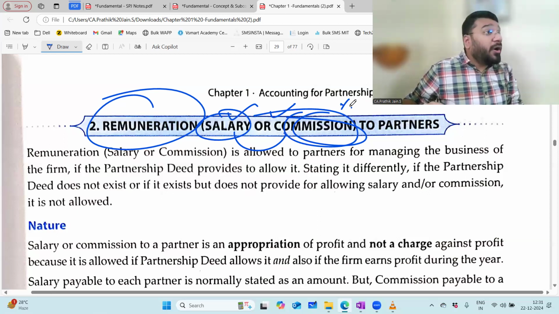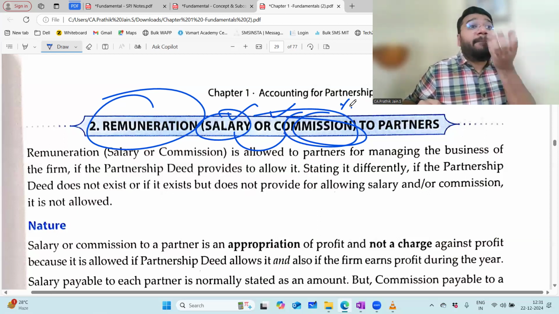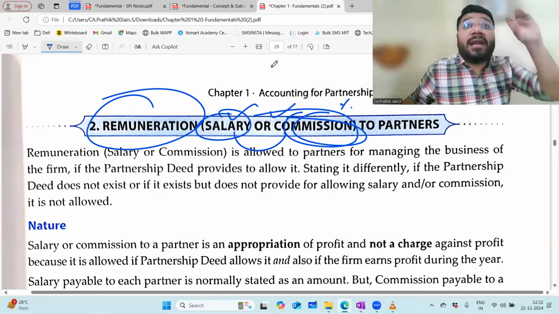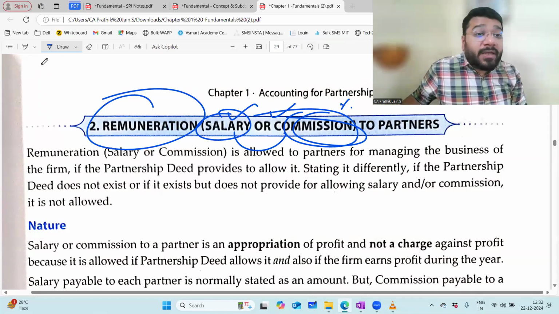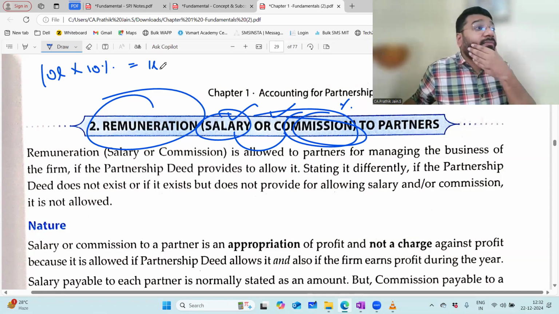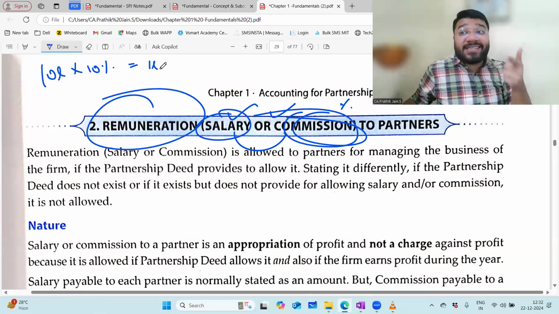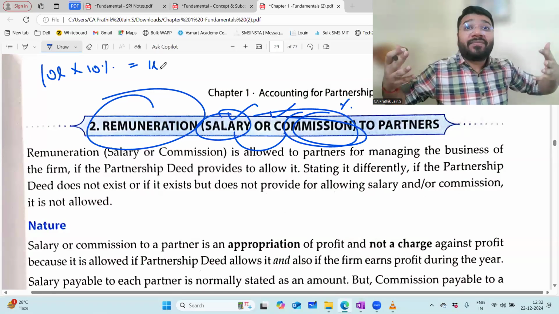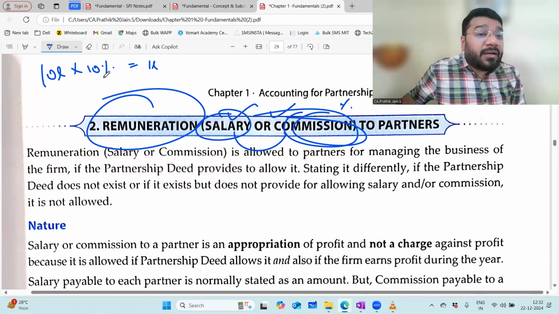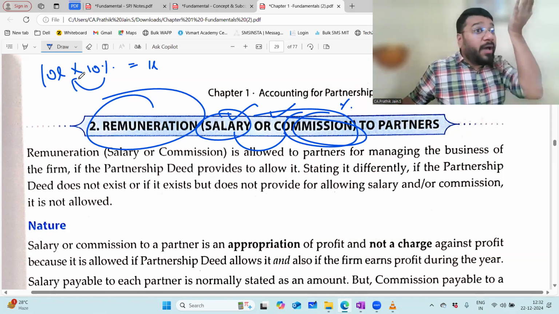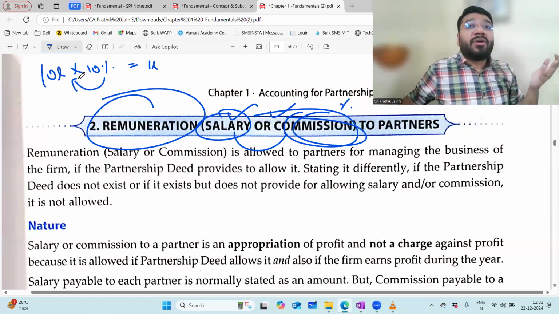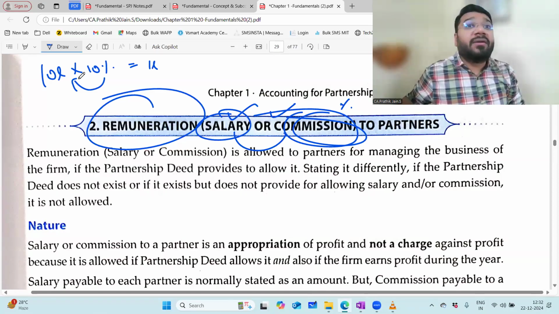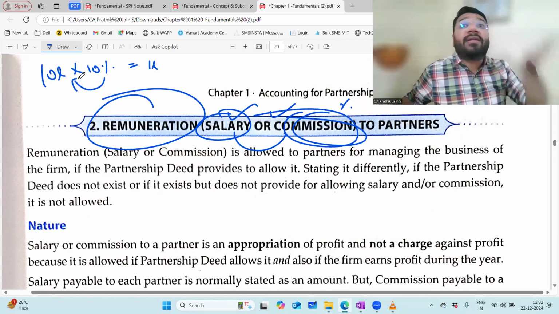Why? Because we're trying to attract the partner to do more hard work. Whatever is the turnover of the business, I'll give you 10% of that as commission. So if my turnover is 10 lakh, what is 10% of 10 lakh? 1 lakh. He'll get 1 lakh commission. And now he knows that if the turnover increases, his commission also will increase. So naturally, what will he try to do? Improve the performance of the business. We're trying to link the commission to the turnover. More turnover, more commission. So all the 7 days in a week, you will sit and work hard, and think of ways and means to increase the turnover.